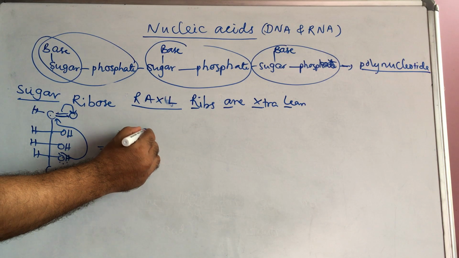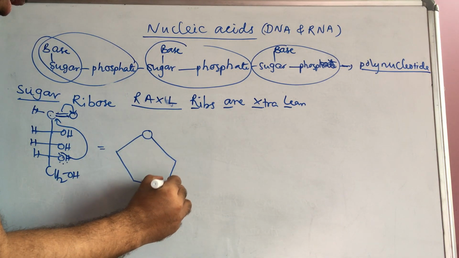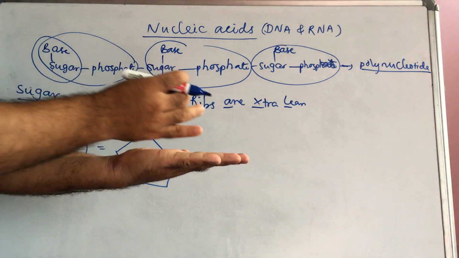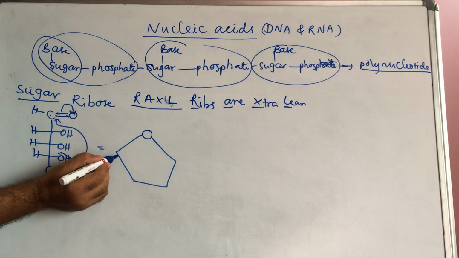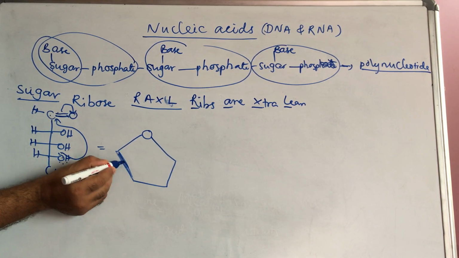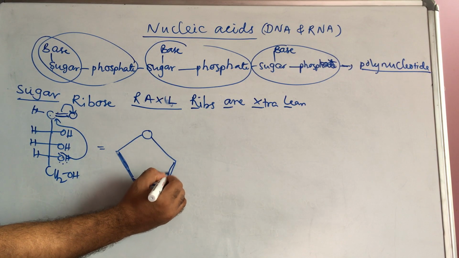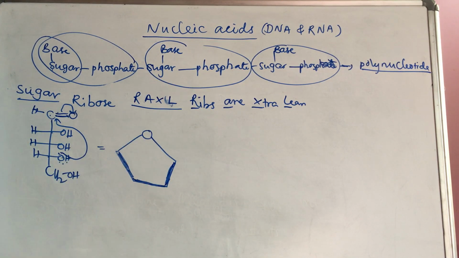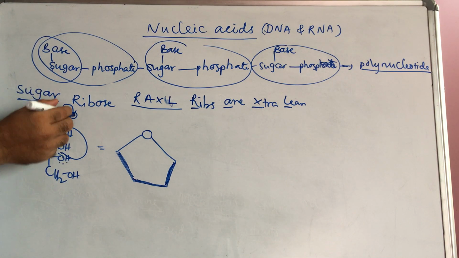So now I am writing the 5-member structure of this ribose. This is a planar structure like this. This side is oxygen, the remaining part is towards the observer. That's why this is denoted with the dark line. Dark indicates that it is near to the observer, and the remaining part is away from the observer.